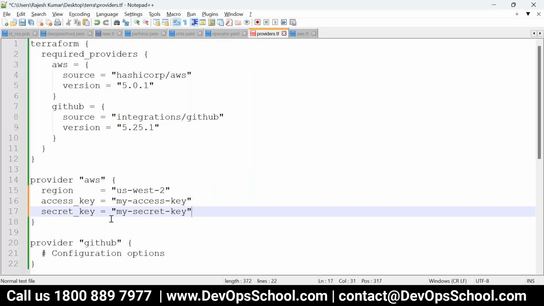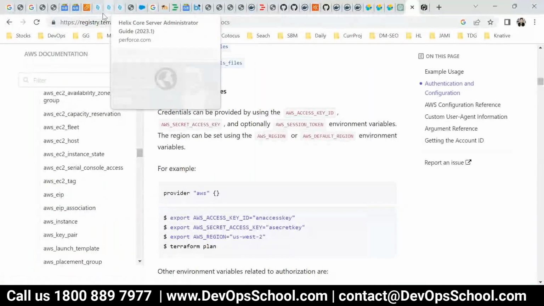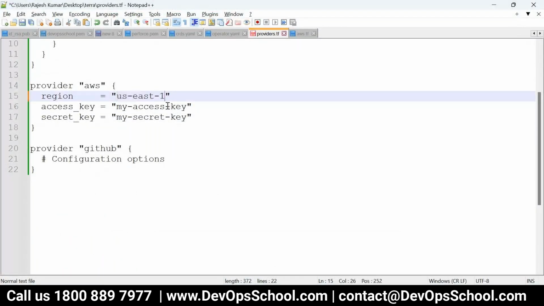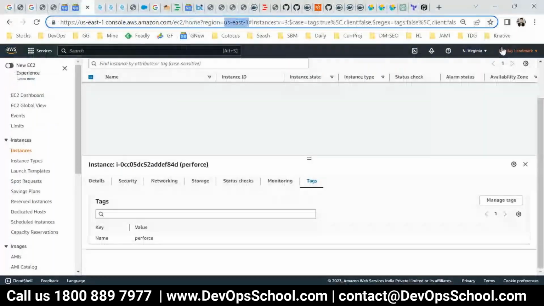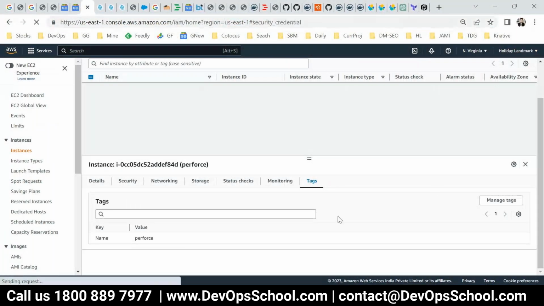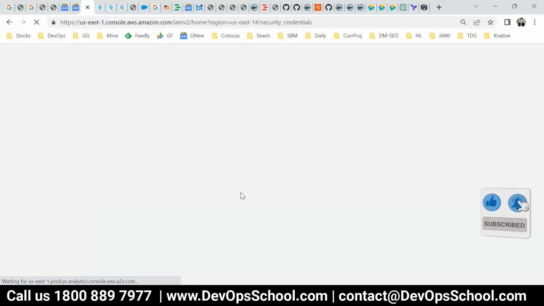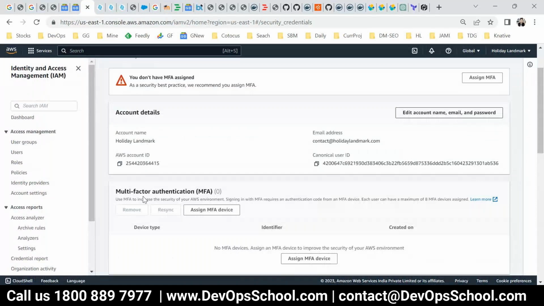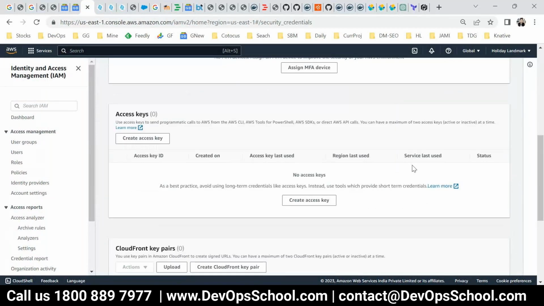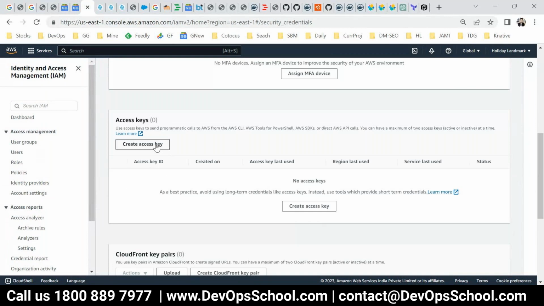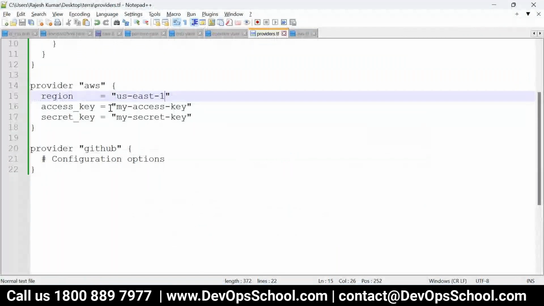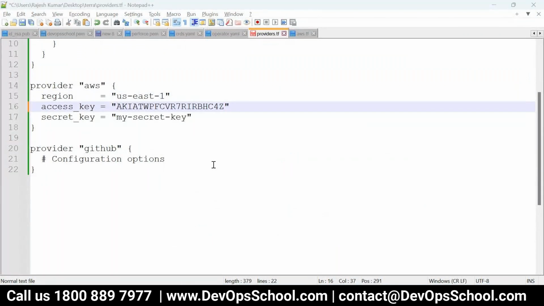What is the region? So let me check the region first. And what is access key? So access key, I'll create it. So go to the AWS. I'm creating an access key. So access key created. Done.